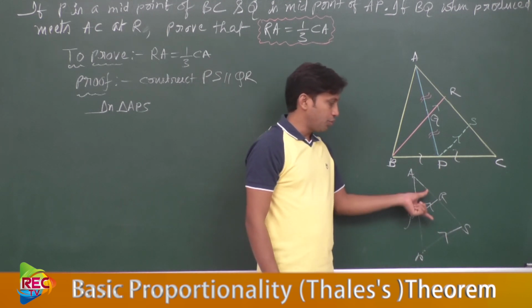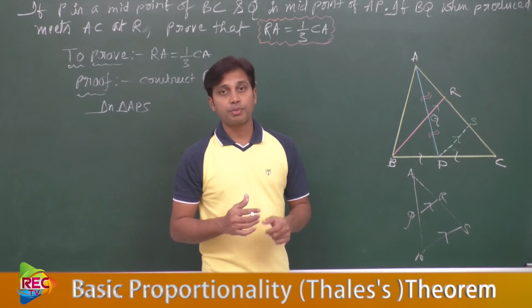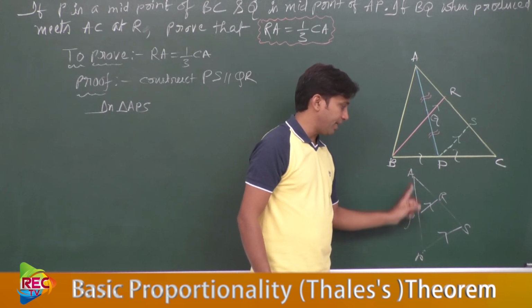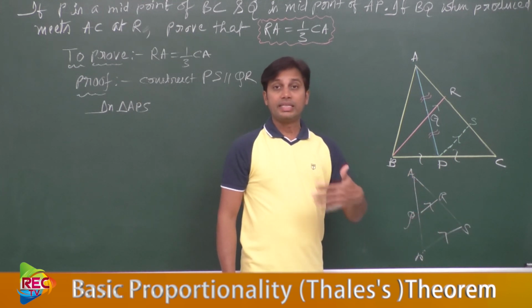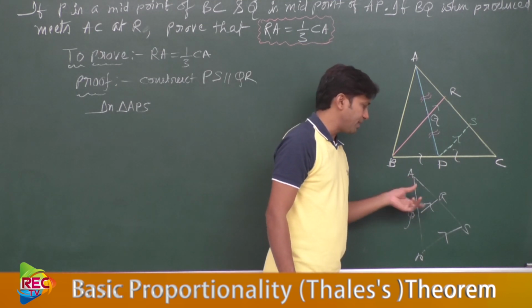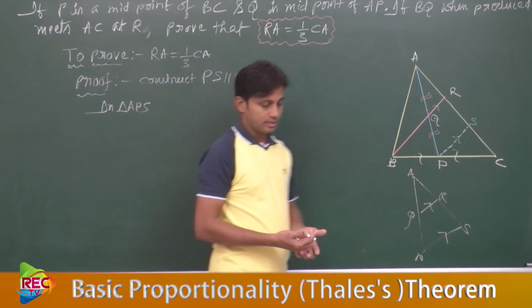So here QR is parallel to PS, so we can apply the basic proportionality theorem. Therefore, this line will divide AP and AS in equal ratio, meaning proportionally. So AQ by QP equal to AR by RS.